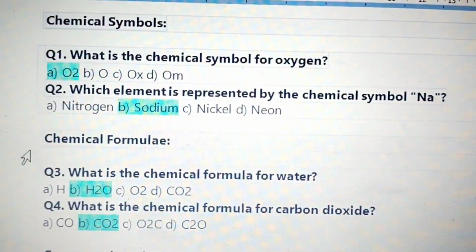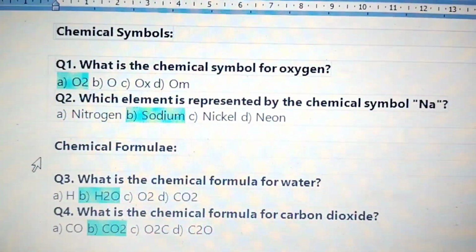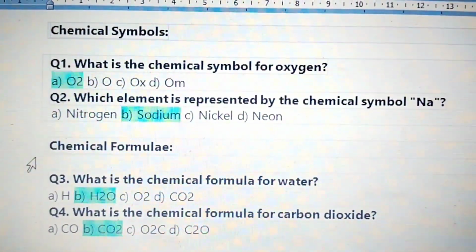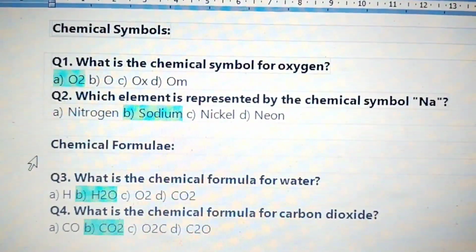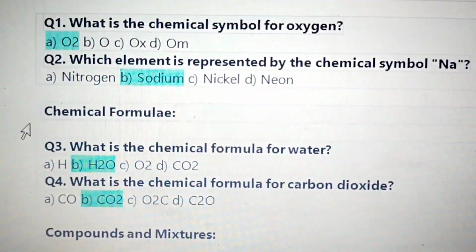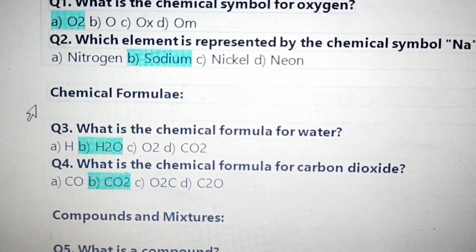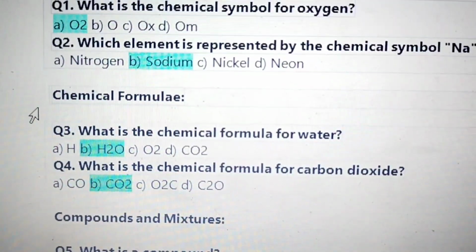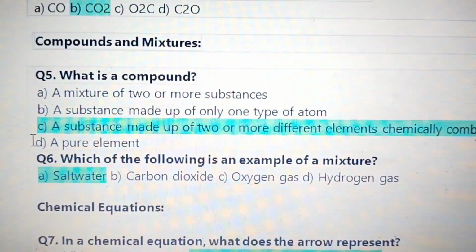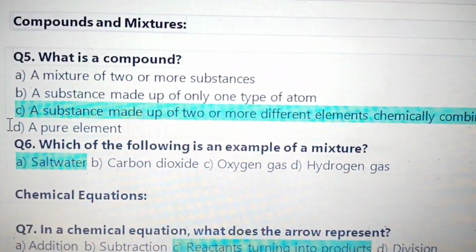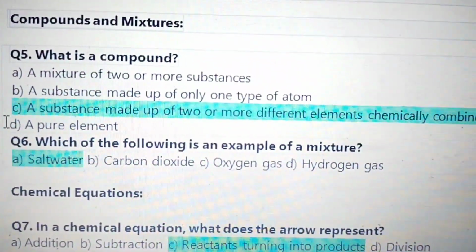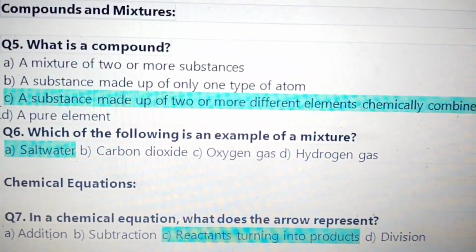Chemical symbols. What is the chemical symbol for oxygen? O2. Which element is represented by the chemical symbol Na? Sodium. What is the chemical formula for water? H2O. What is the chemical formula for carbon dioxide? CO2. What is a compound? A compound is a substance made up of 2 or more different elements chemically combined.